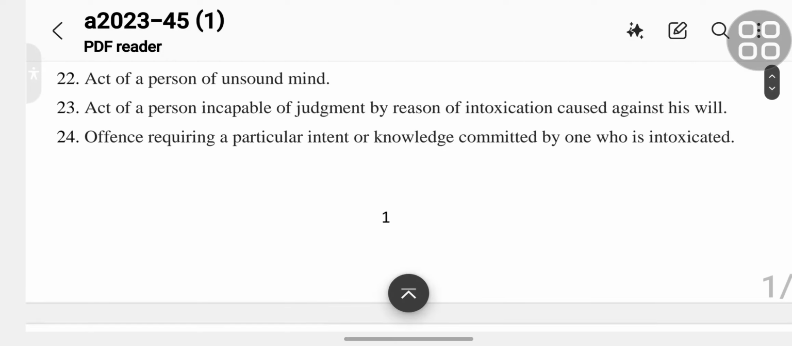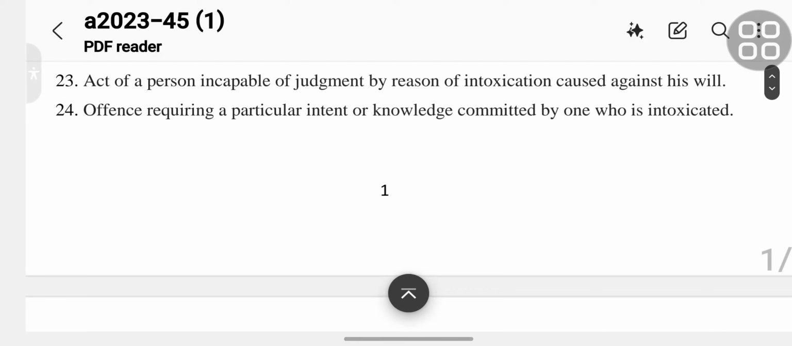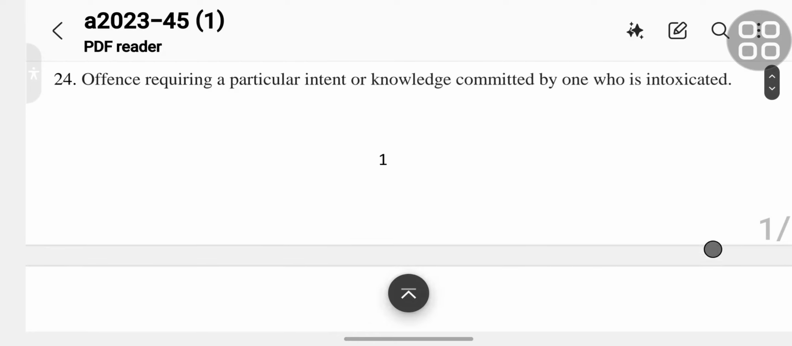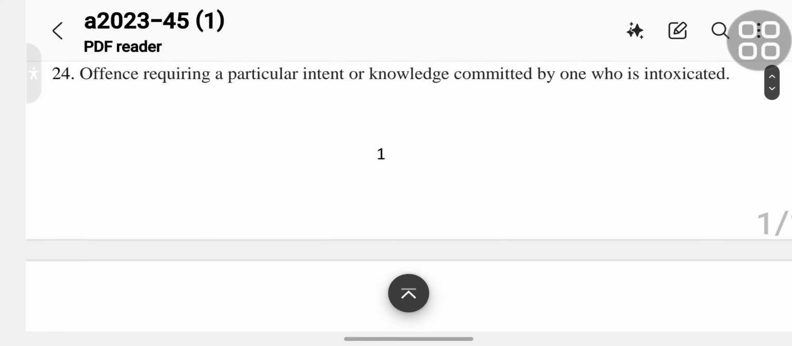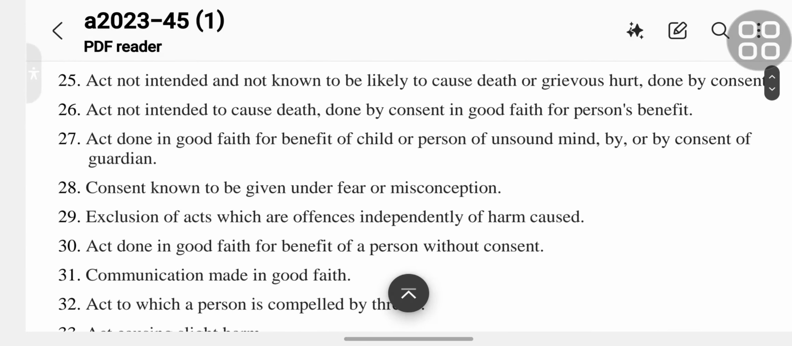Section 22 is act of a person of unsound mind. Section 23 is act of a person incapable of judgment by reason of intoxication caused against his will. Section 24 is offence requiring a particular intent or knowledge committed by one who is intoxicated. Section 25 is act not intended and not known to be likely to cause death or grievous hurt, done by consent.